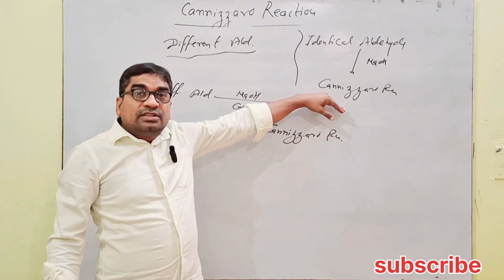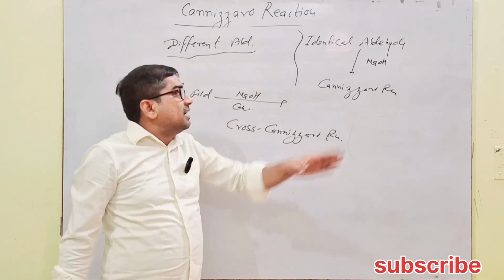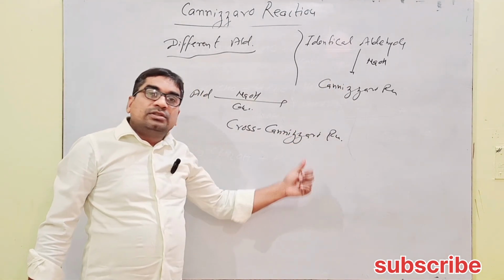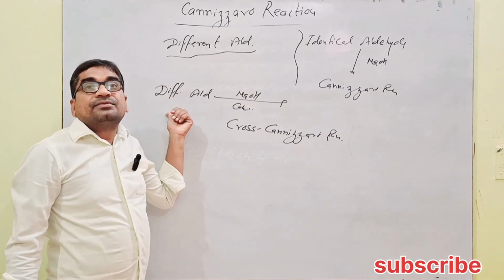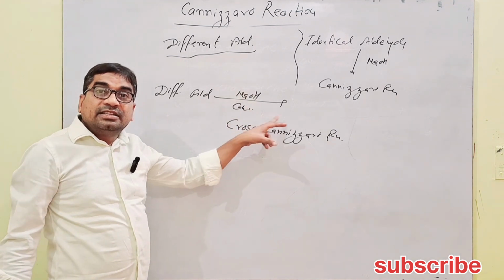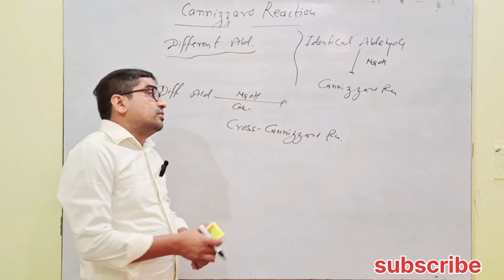In the Cannizzaro reaction, identical types of aldehyde with zero alpha hydrogen participate, while in the cross Cannizzaro reaction, unidentical, that is different types of aldehyde with zero alpha hydrogen participate in the reaction and give the product, so it's called cross Cannizzaro.